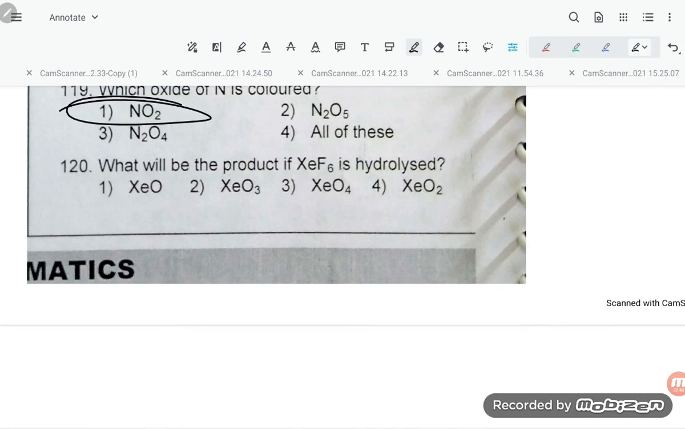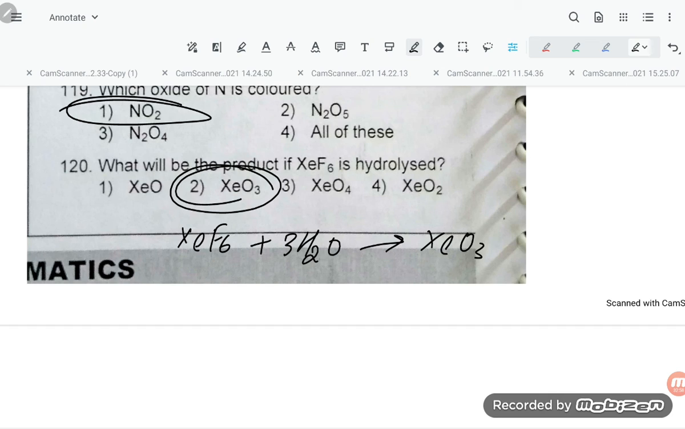What will be the product when xenon hexafluoride is hydrolyzed? It will give XeO3, option number 2, because XeF6 treated with water gives XeO3 plus 6HF. So this is our required answer, student.